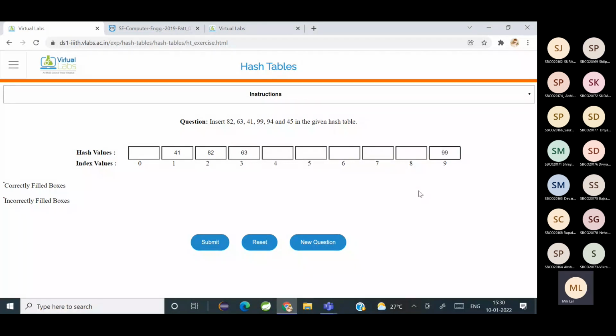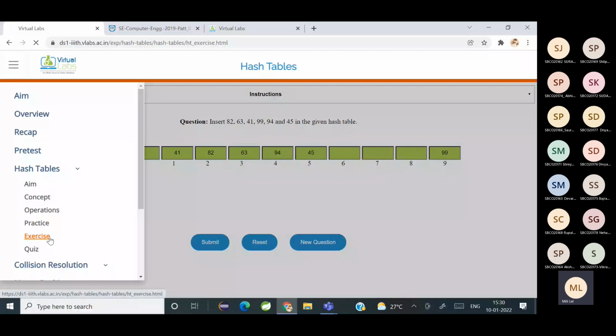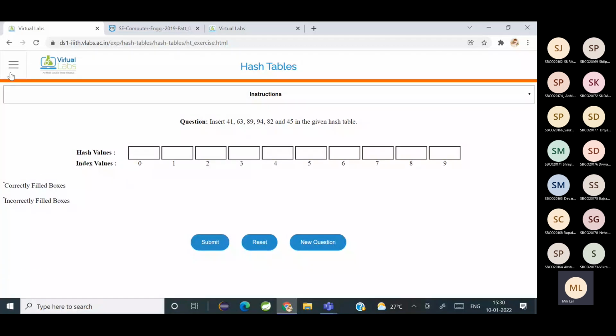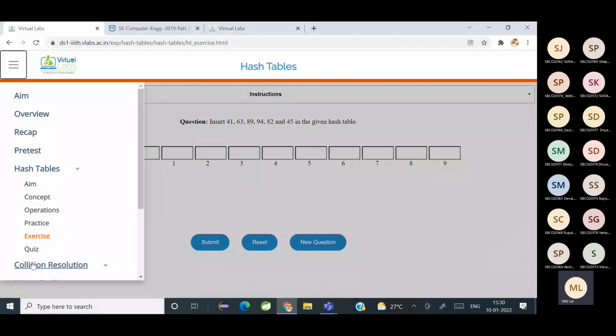And 94, index 4. And 45, fifth index. Okay, thank you. So that's done, and those who have not responded are marked absent.